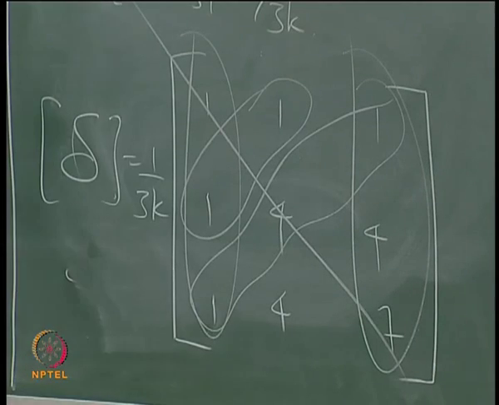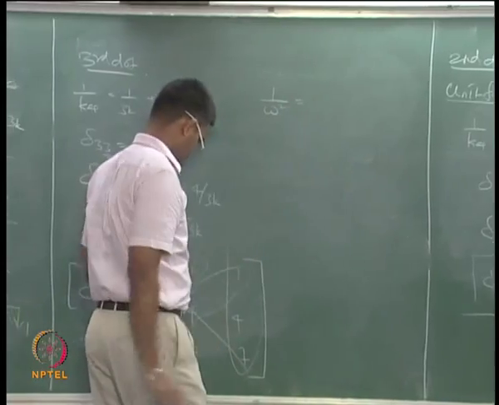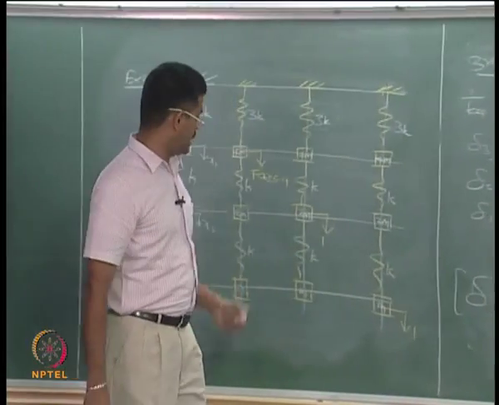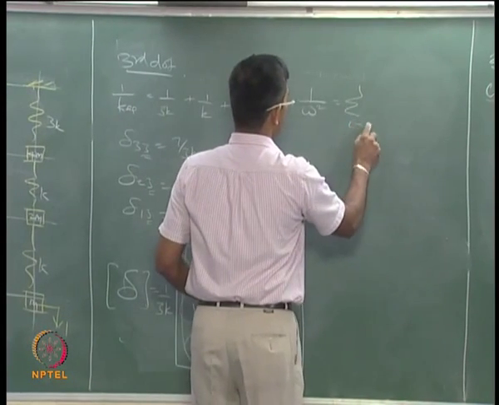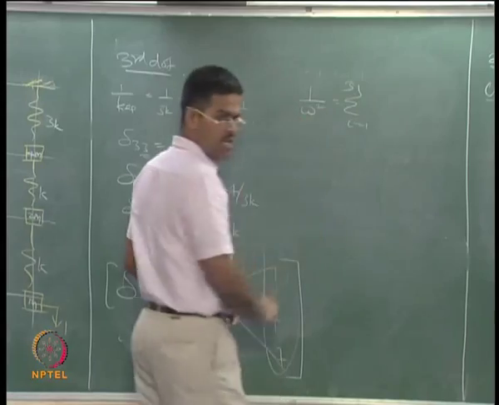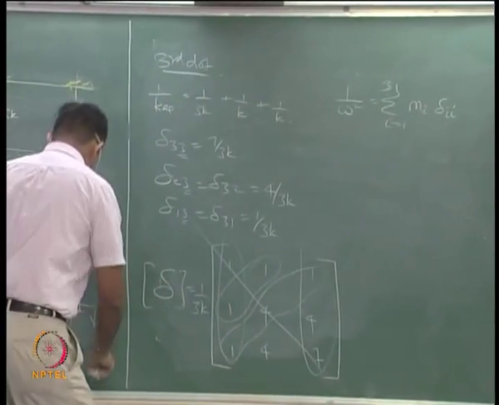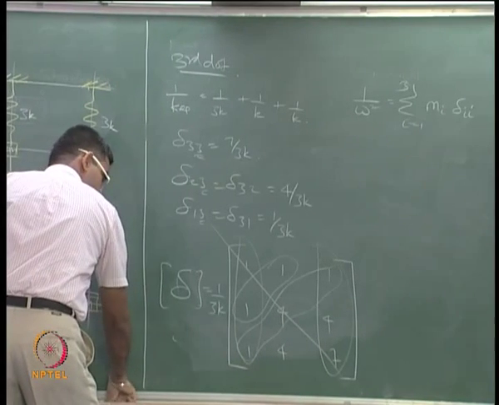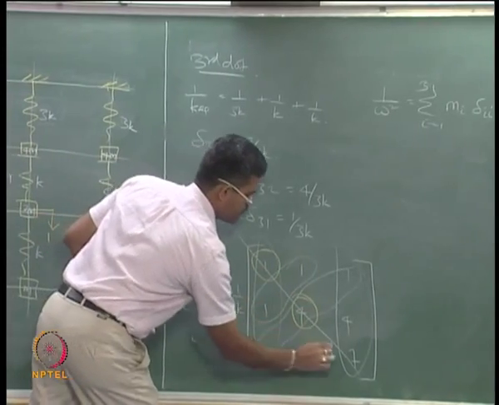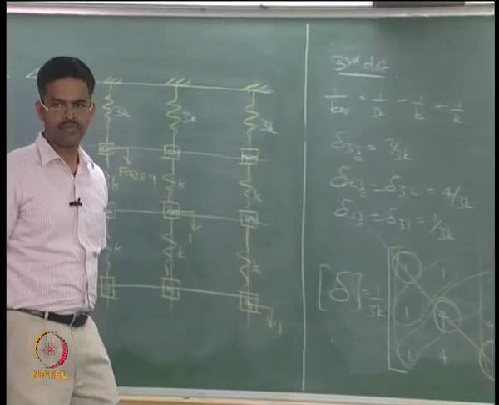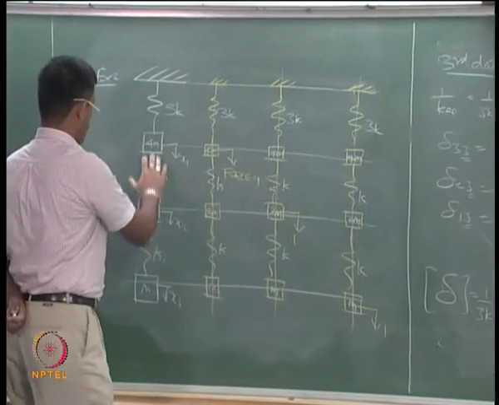Let us quickly check for our interest what is the Dunkerley's frequency for this. What is the Dunkerley's frequency for this? It is nothing but sum of i equal to 1 to n, in my case it is 3, m i delta ii only. I must take only the diagonal values. And the m's are here 4m, 2m and m.